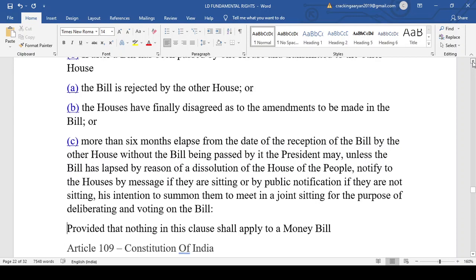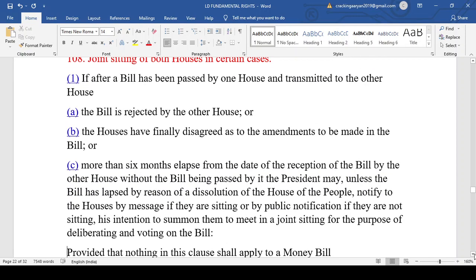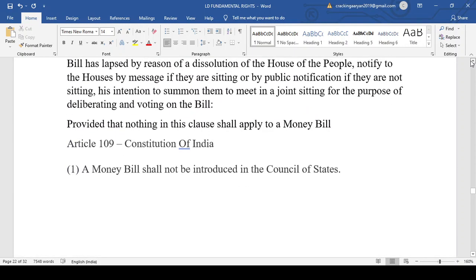So Article 108 talks about the joint sitting of both houses of the parliament. Now if a bill has been passed by the Lok Sabha and sent to the Rajya Sabha, and the Rajya Sabha rejects the bill, or has disagreed on an amendment, or if 6 months have passed from the time the bill was sent to the Rajya Sabha but no response has been given, then the president can give a notice and summon both houses of the parliament for a joint session, which will be presided over by the speaker of the Lok Sabha. This is a very important polity question. The joint session of both houses of the parliament is chaired by the Lok Sabha speaker.